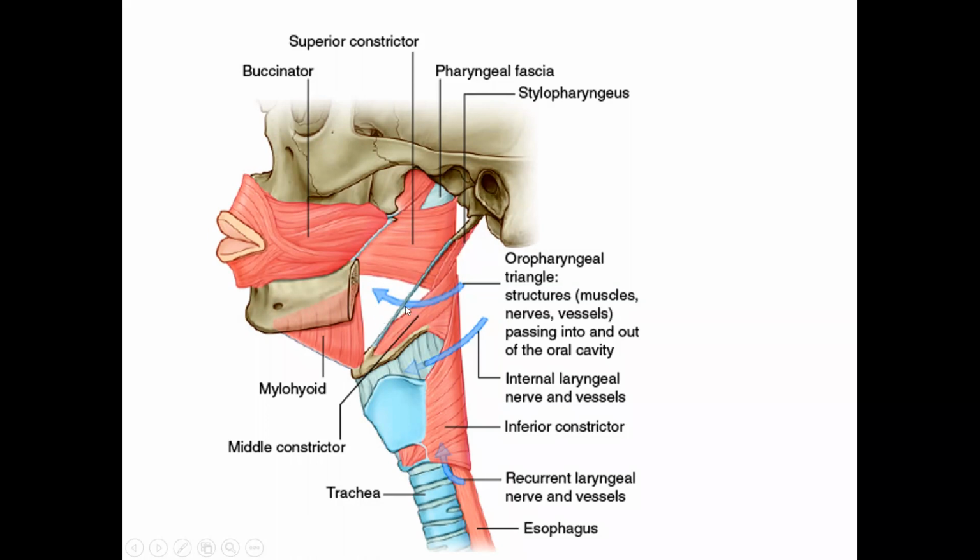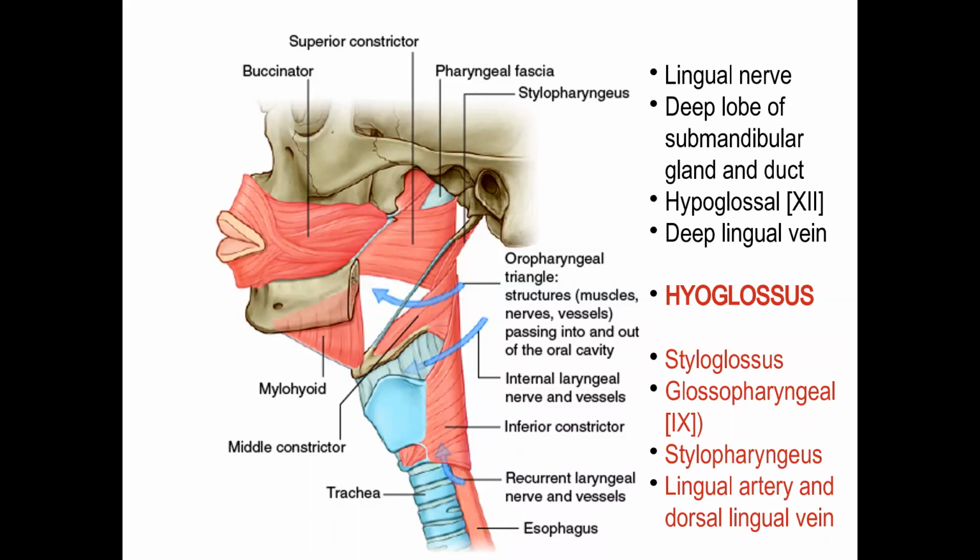And we said, anterior part, the key structure that lies in the oropharyngeal triangle is the hyoglossus muscle. What are the other structures which pass through the oropharyngeal triangle? So we said the key muscle is hyoglossus.